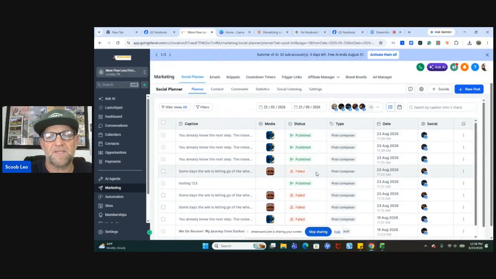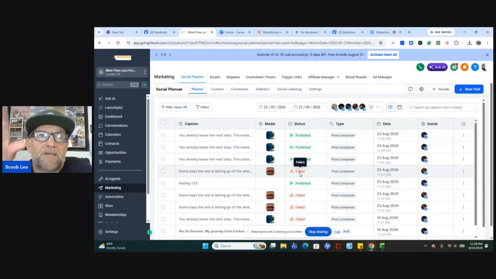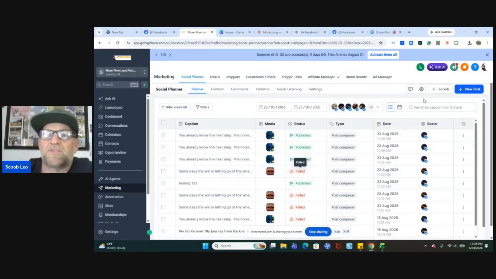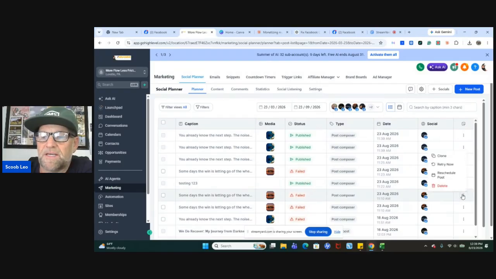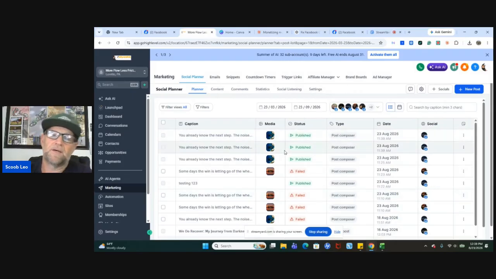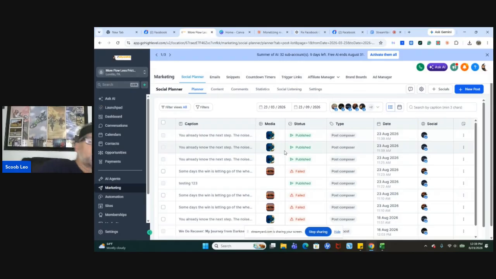Now you might see some of these failed. I will give you a warning here. Facebook's goofy sometimes, and it will kick you out of the token, right? So you have to reconnect it once in a while, and you reconnect it by going to settings, you see right here, and clicking on them and reconnecting. It sent out a ton of them, but some of them it didn't. You just go over here, these 3 little dots, and click retry now, and it'll send it back through. I had to do that for some of them, but the other one I ran for my Motocross Training Academy, it's letting all of them go. I haven't touched one of them, right?